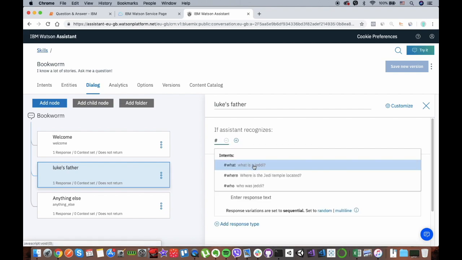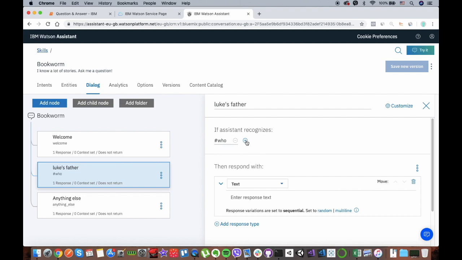Can add intent like who. Now you can say Dark Vader, if I write it correctly, was Luke's father.